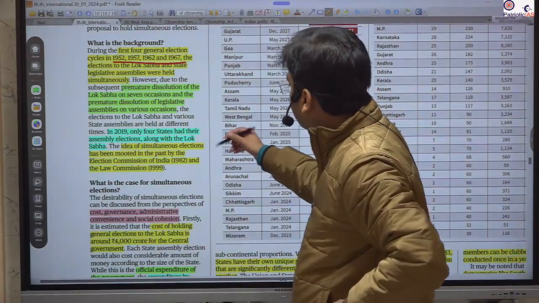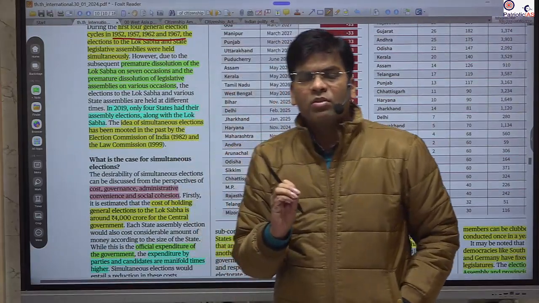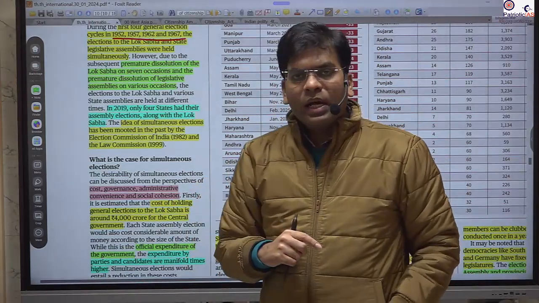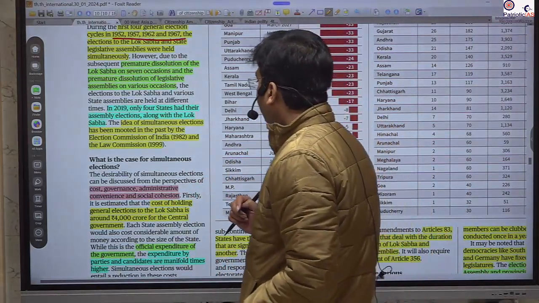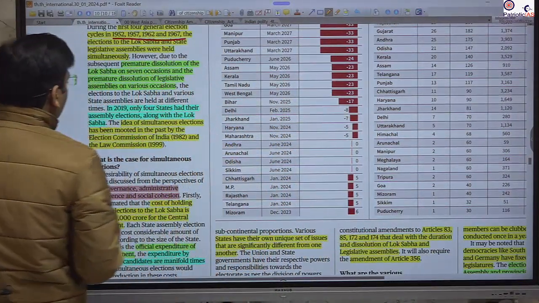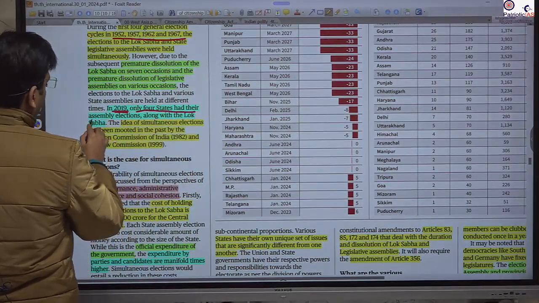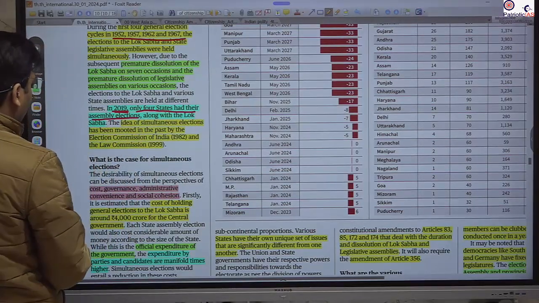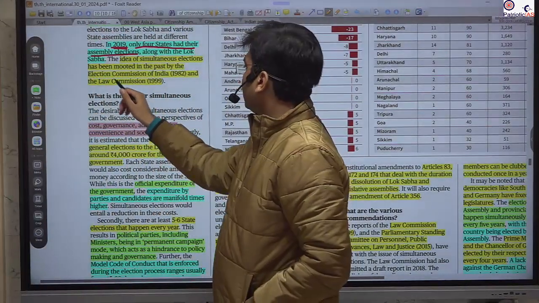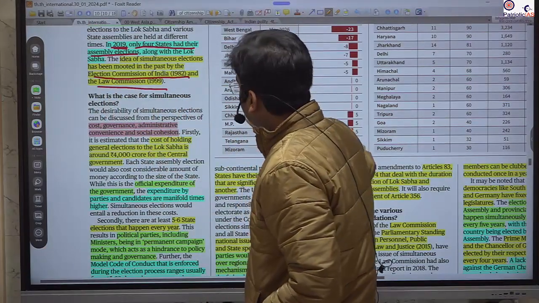That's why we started midterm elections from 1969, and a lot of state governments also saw midterm elections because of changes in government, and there were anti-Congress sentiments from 1967 onwards and in 1969. In 2019, for example, only 4 states had simultaneous elections with the Lok Sabha. The idea of simultaneous elections was proposed by the Election Commission itself in 1982 and by the Law Commission in 1999.